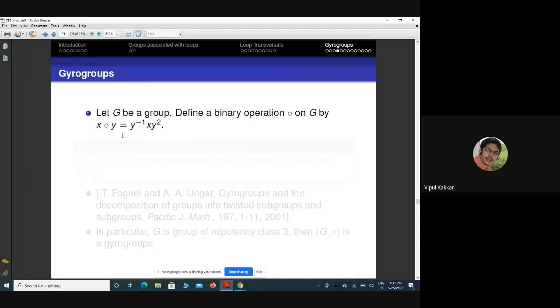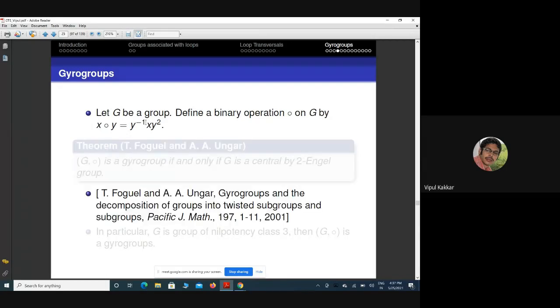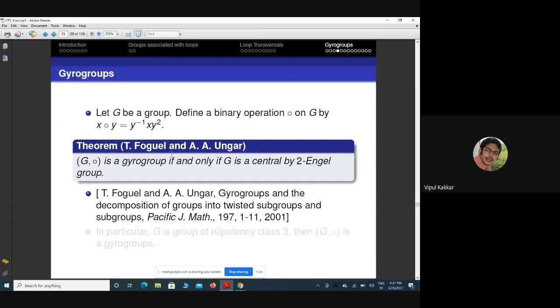x∘y is equal to y⁻¹ x y². Fogel and Ungar actually observed that G∘ is a gyro group if and only if G is central by two Engel group. So what is a two Engel group? Two Engel elements are elements such that the commutator [x, y, y] is 1 for all.